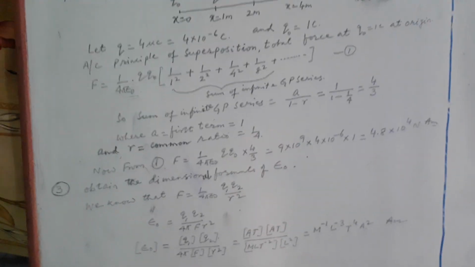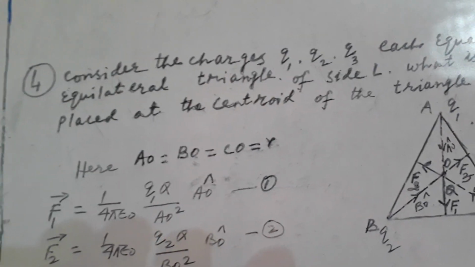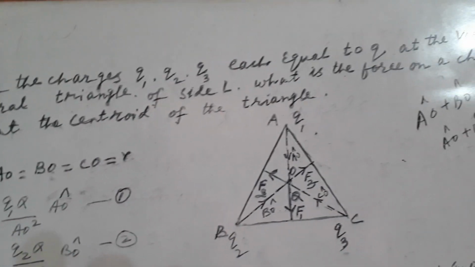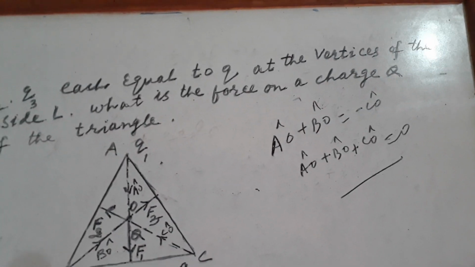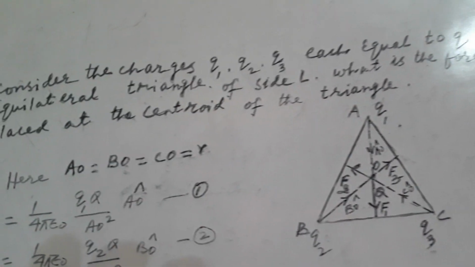In question number 4, dear students, look at question number 4. Consider the charges Q1, Q2, Q3, each equal to Q, at the vertices of an equilateral triangle of side L.